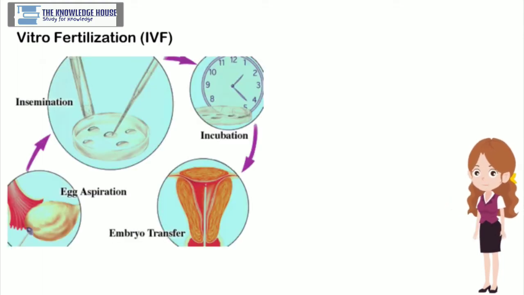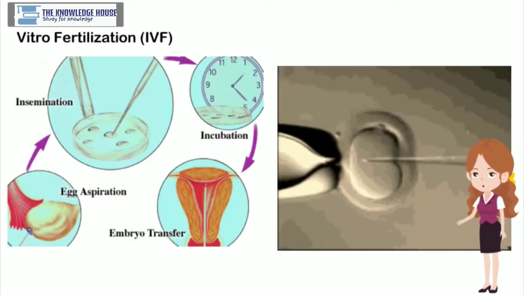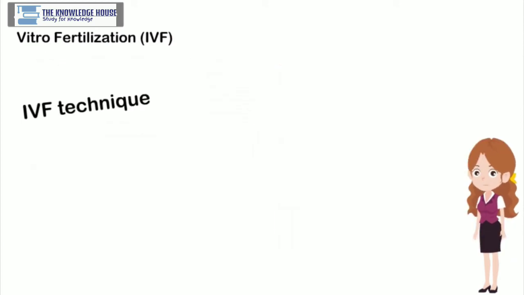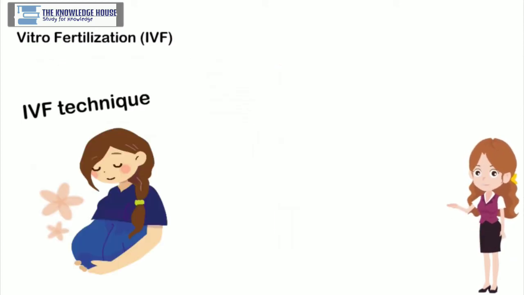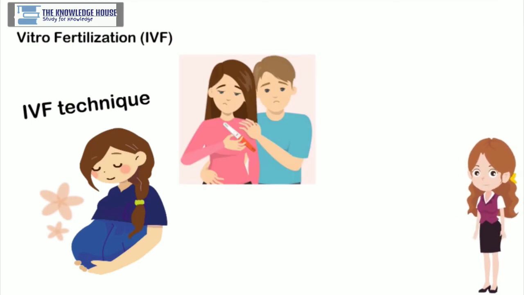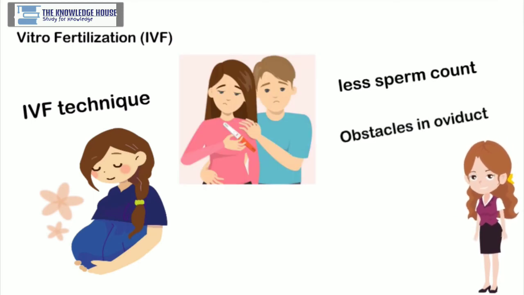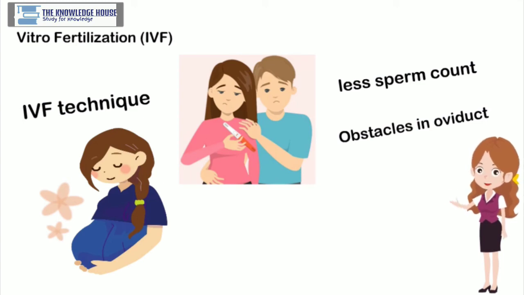In vitro fertilization, IVF. In this technique, fertilization is brought about in a test tube, and the embryo formed is implanted in the uterus of the woman at an appropriate time. The IVF technique is used for having a child in case of those childless couples who have problems like low sperm count, obstacles in the oviduct, etc.